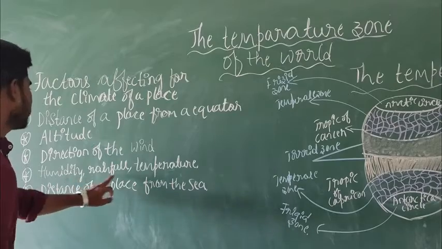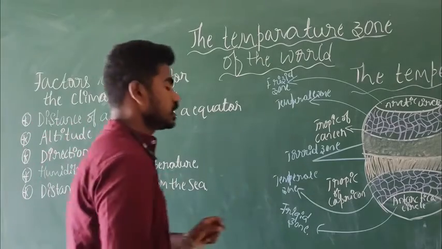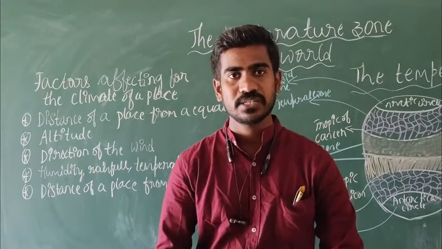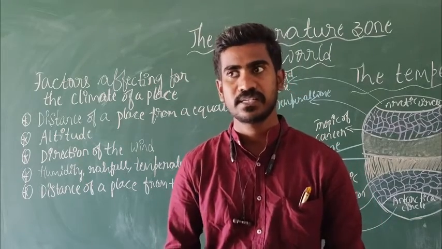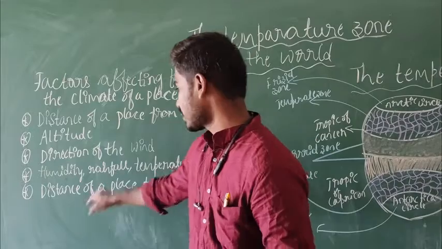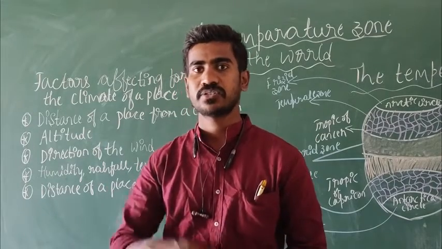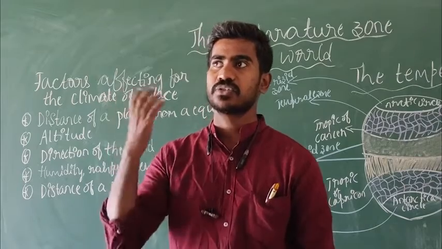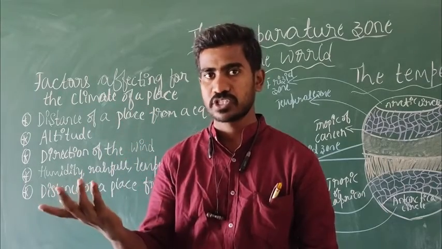And next one, humidity, rainfall and temperature. If the temperature is high, then it will be considered a hot area. And rainfall, if there is more rainfall, then there will be no heat, is it right? Because when the rain is falling, there will be no sunshine.